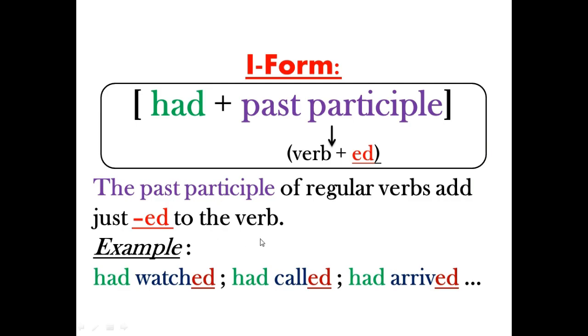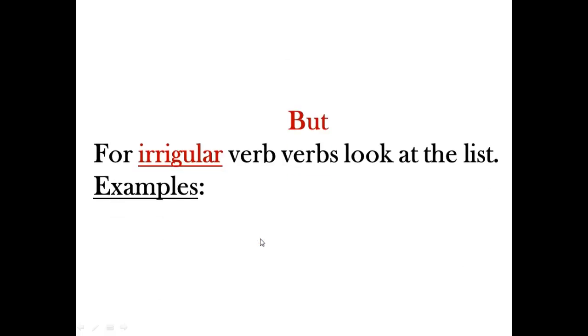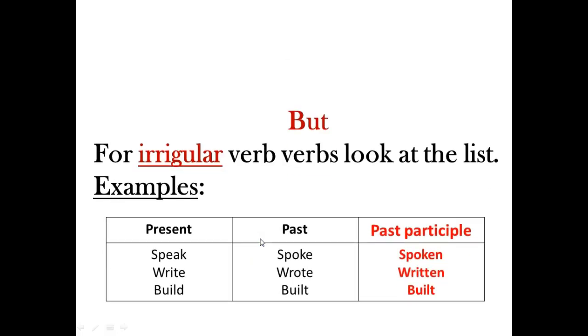But the problem here is that there are some irregular verbs which do not accept the ed at the end, but it totally changes. They are the same verbs that change in the simple past. They change in the past participle as well.